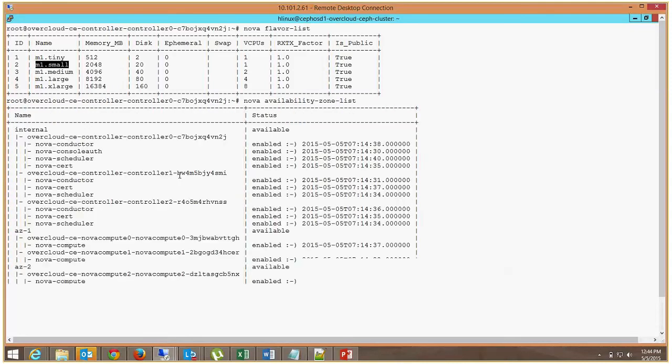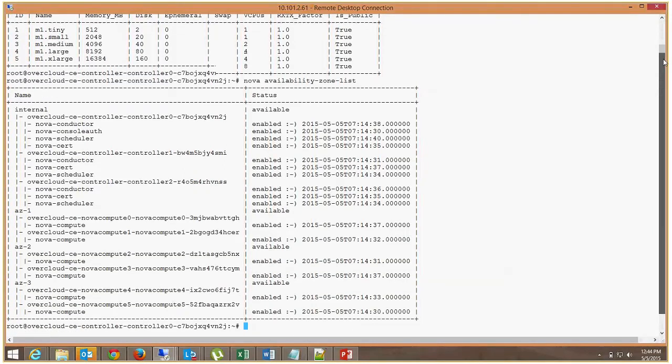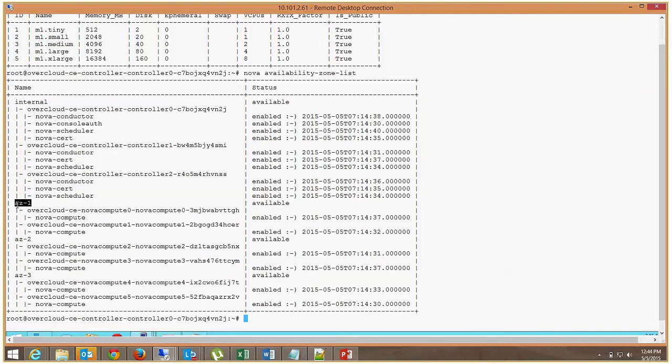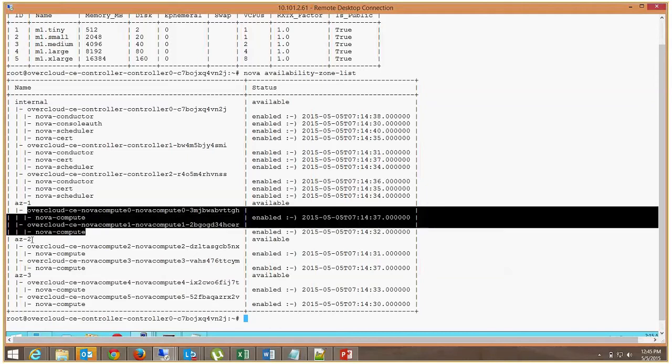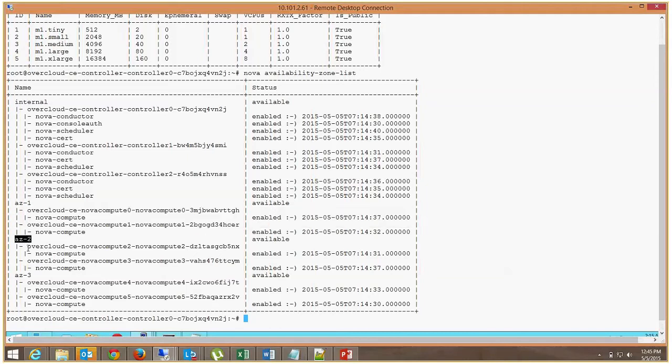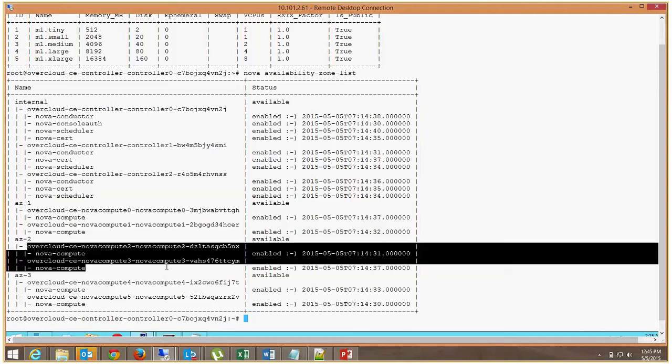So here you can see we have two zones. Three zones are available, and each zone is a 722 compute node. So whenever we are launching any virtual machine, if we specify this zone, then all the OpenStack virtual machines will be launched in this compute node. If we specify this as a zone, then all will be placed in this compute node.